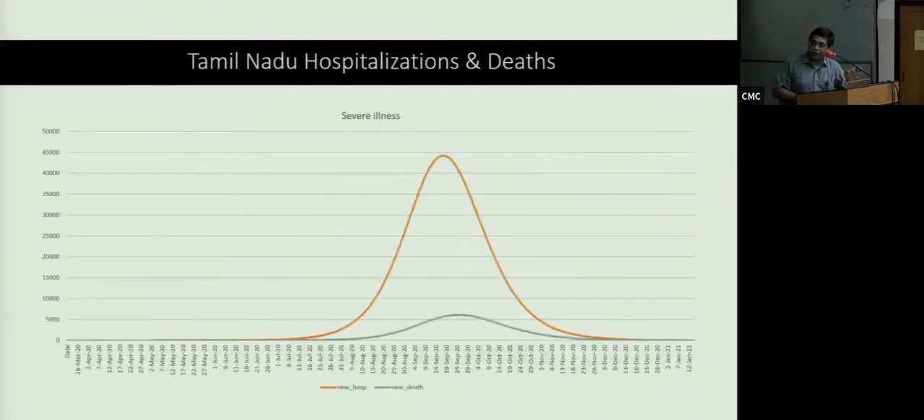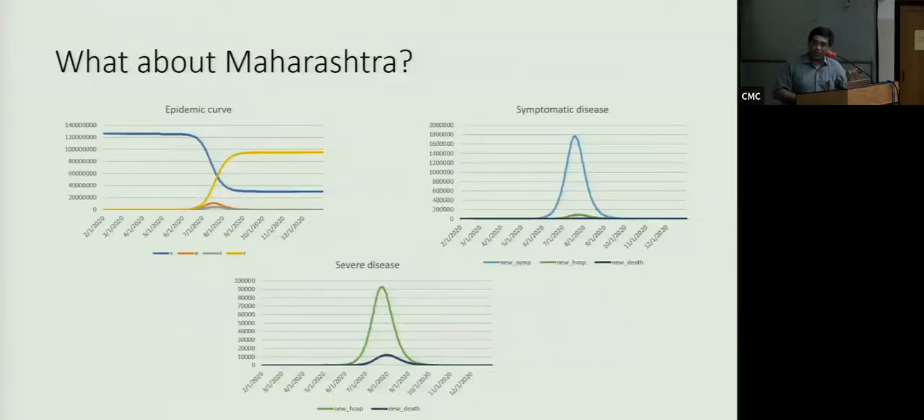If you look more carefully at this graph, this shows you the number of severe cases that you would expect in a population. What about Maharashtra? Now, Maharashtra had an earlier epidemic. Its R0 was higher. So its peak is not in August. It's in July. So you see that the peak is earlier.